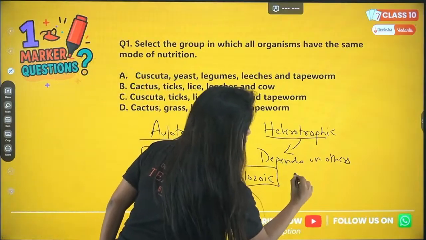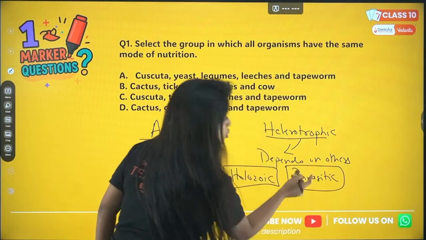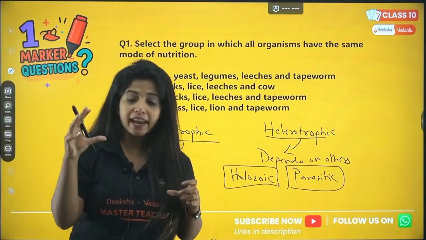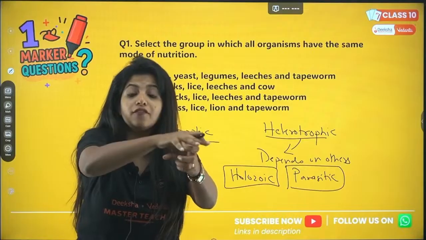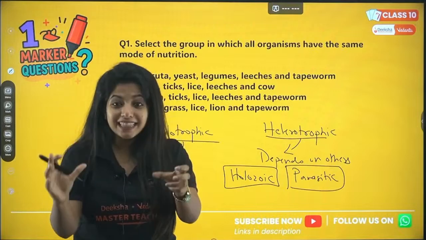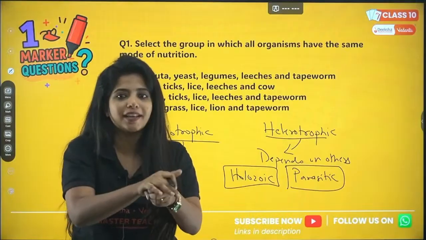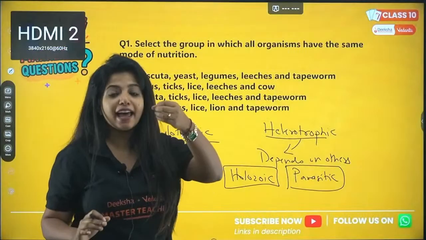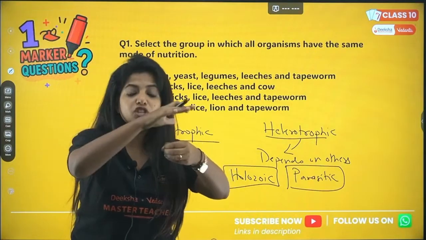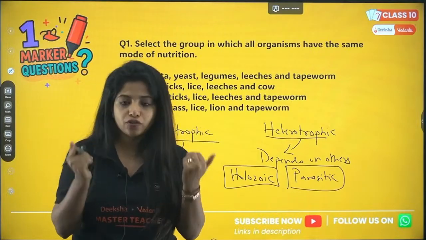Now you have the next group, that is parasitic. Parasitic mode of nutrition also comes under heterotrophs. What do you mean by parasitic? Over here, the organism is depending on another living organism for food. Basically, this requires the host to be a living organism. So over here I have a living organism and the other organism, which you call a parasite, is depending on it for food. Now this is known as parasitic mode of nutrition, my dear children.